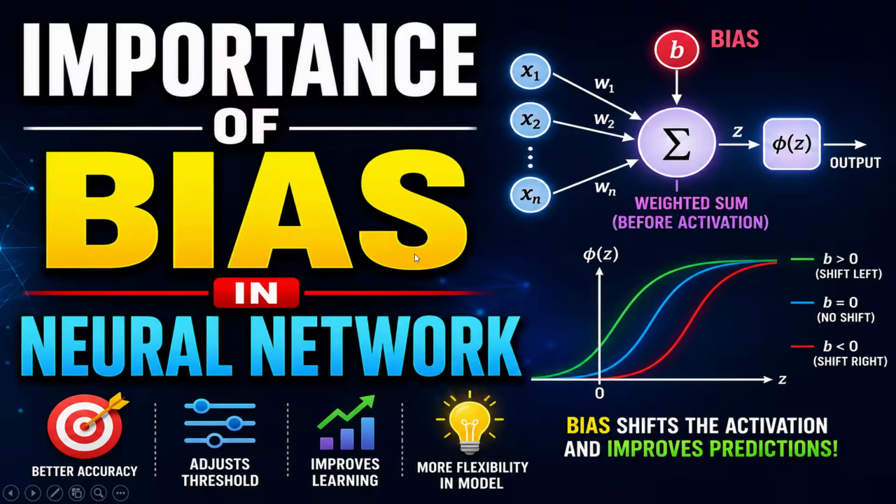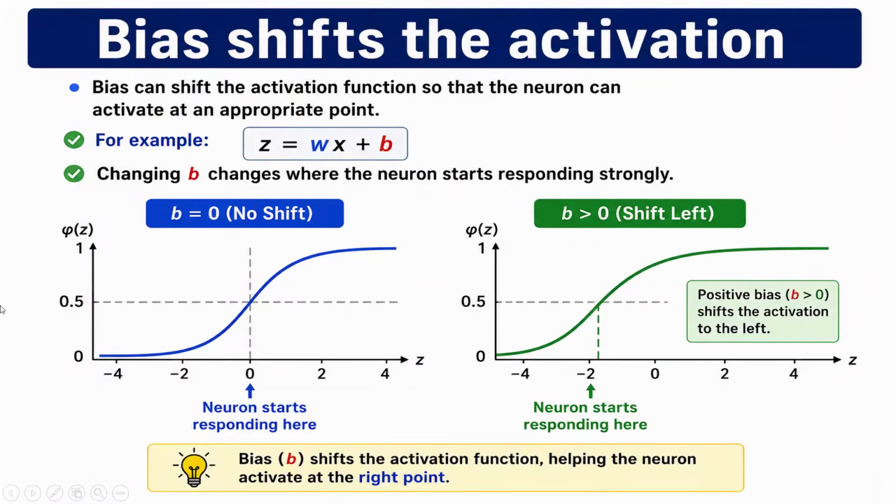Now let us see the importance of bias in the neural network, why it is so important. First point: bias shifts the activation function, so that the neuron activates at the appropriate point. Here you can see if b is equal to 0, there is no shift. If b is greater than 0, it shifts towards the left. So the neuron starts responding here at -2, while here it is responding at 0. So that's why bias is very, very important.